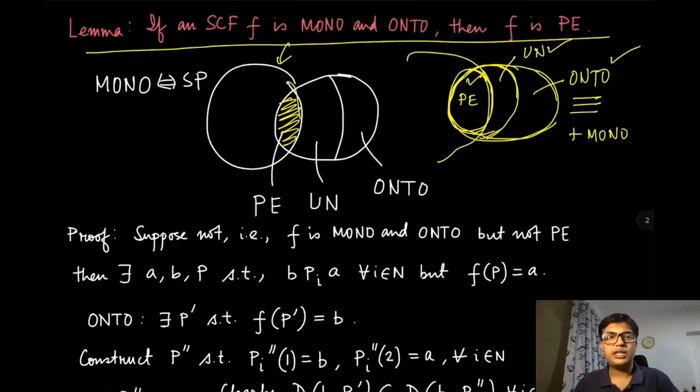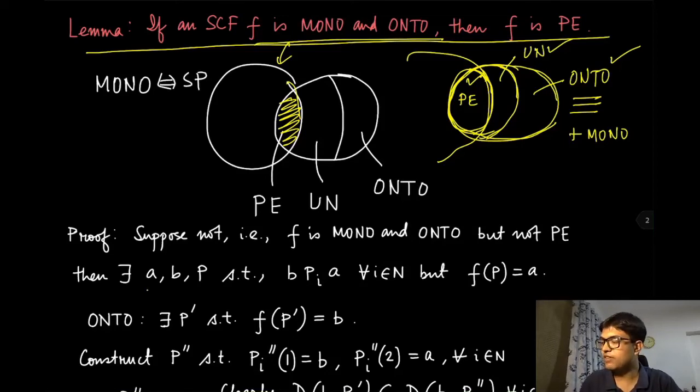So what does that mean? Suppose it is not true, which means that suppose it is monotone and onto, but it is not Pareto efficient. We already know what not Pareto efficient means.